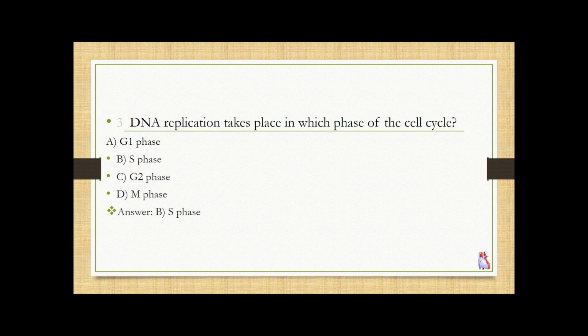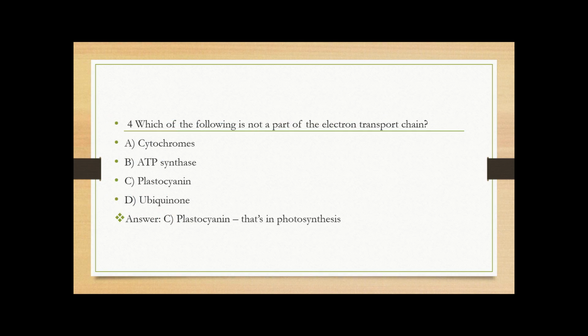DNA replication takes place in which phase of the cell cycle? G1 phase, S phase, G2 phase, M phase. So the answer is S phase. DNA is replicated in the S phase, so both daughter cells get identical genetic material.